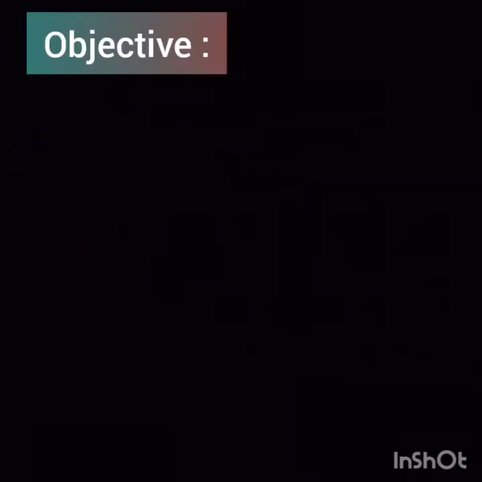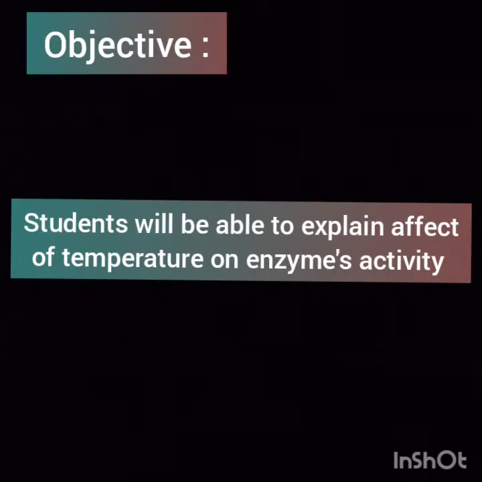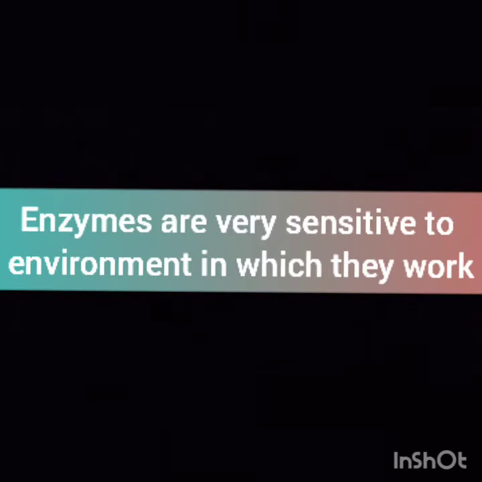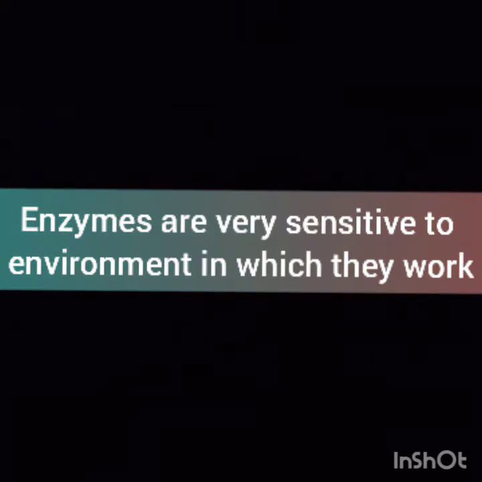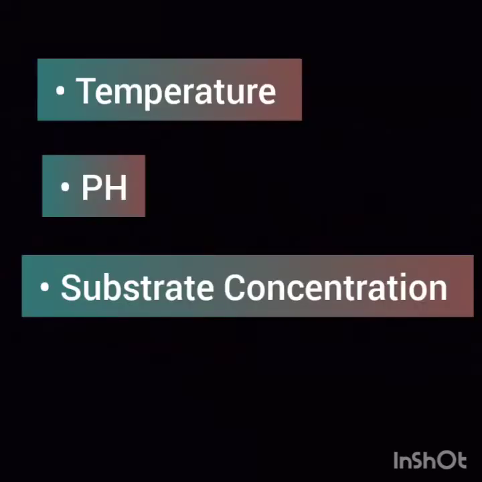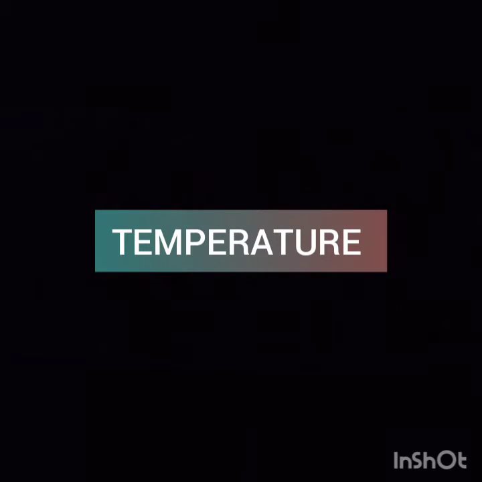Objective: students will be able to explain the effects of temperature on enzyme activity. The effectiveness of enzymes can be affected by different environmental conditions. There are three factors you need to know. First, temperature; second, pH; and third, substrate concentration. So remember these points. Let's focus on temperature first.